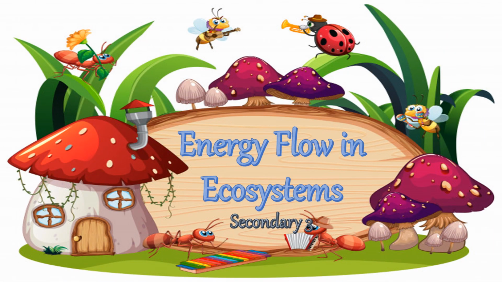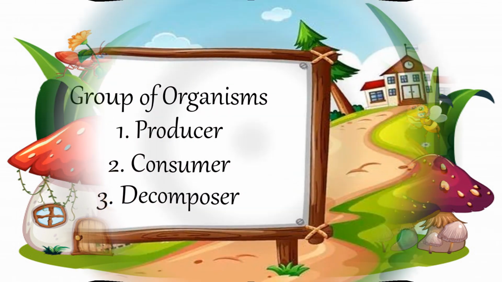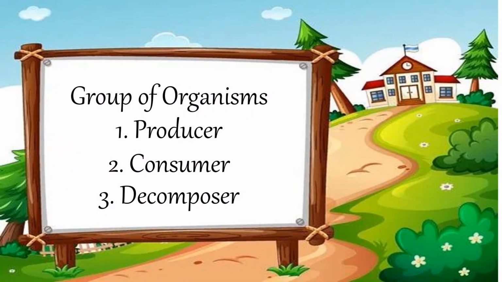And in today's lesson we are going to learn about energy flow in an ecosystem. First we have groups of organisms. First we have producers, second is consumers, and the last one is decomposers. We're done discussing this last meeting. Now let's proceed.